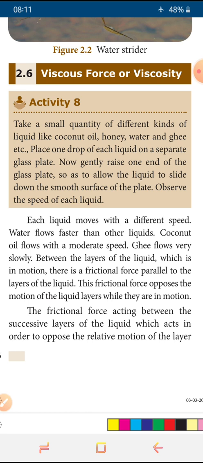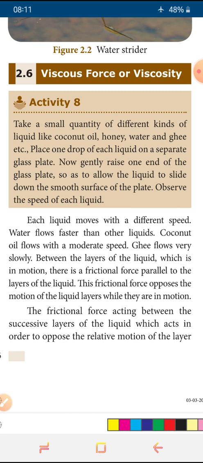Water will move faster than the other three, and coconut oil a little faster, but slower compared to the water, and ghee is very slow, and honey too. Honey is even slower. So why this difference? Why is the honey moving so slowly? For all these questions, the answer is the viscous force.